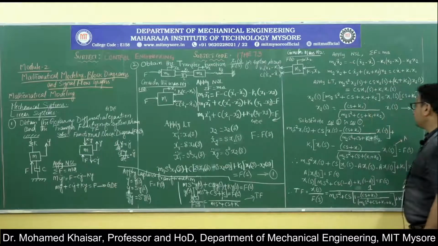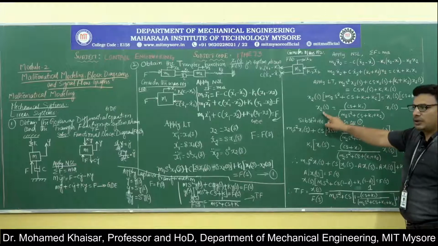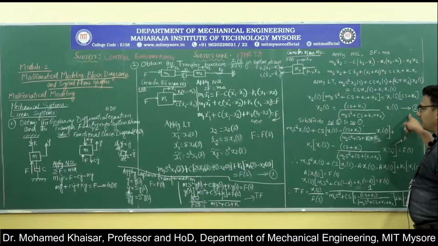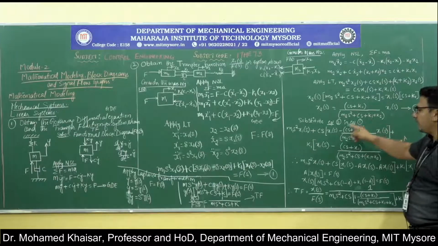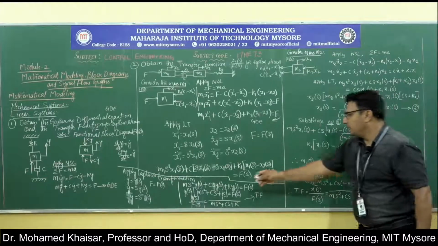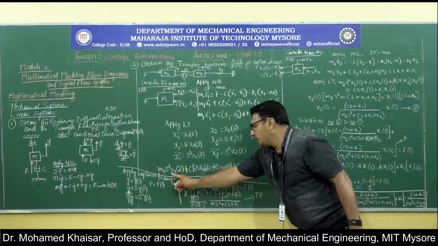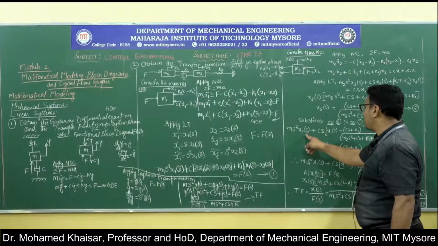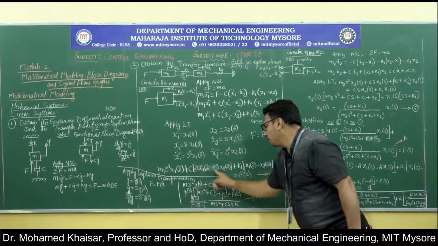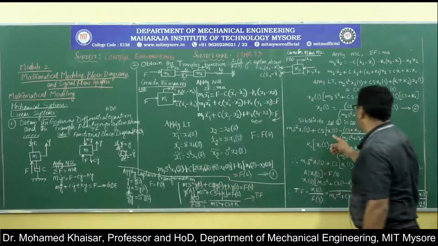Therefore, we will try to find the value of x2(s). We will name that equation as equation number 2, then substitute that in equation 1. This is what we have done over here. In equation 1, m1 s square into x1(s), we have retained as it is, plus c s, where s is common between these two, so we have taken out s also.